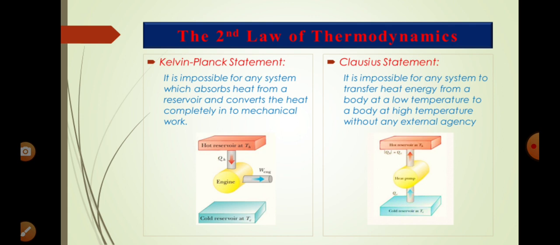Now the second statement you can see: it is impossible for any system to transfer heat energy from a body at lower temperature to a body at a higher temperature without an external agency. You can see the refrigerator works with electricity. If electrical energy is not there, can we cool that refrigerator by itself? No, never. This is the Clausius statement. So heat cannot be transferred by itself from a colder body to a hotter body, or from the cold reservoir to the hot reservoir.